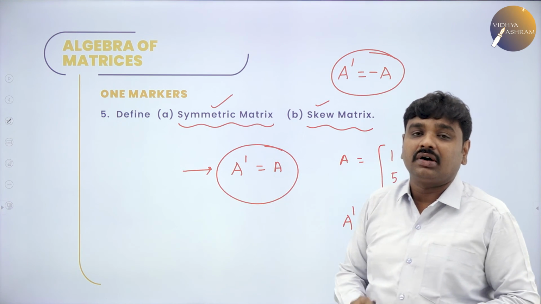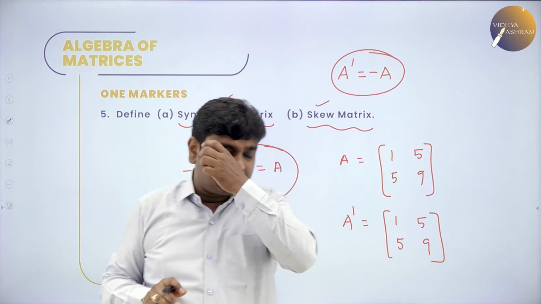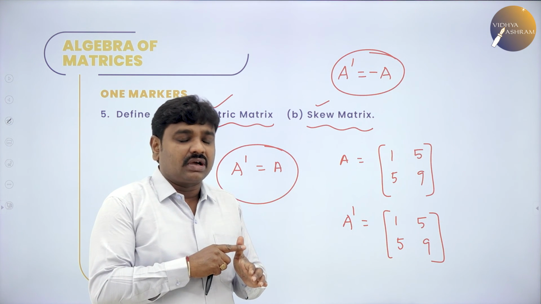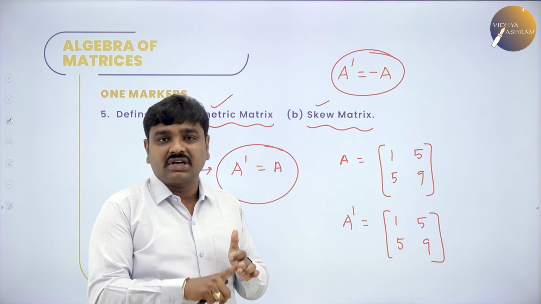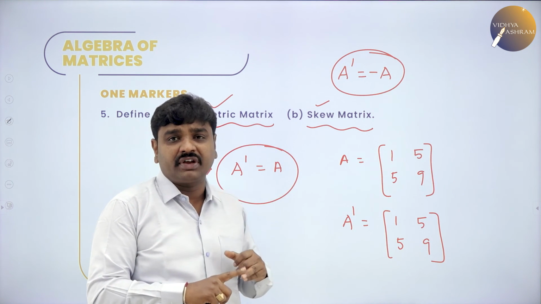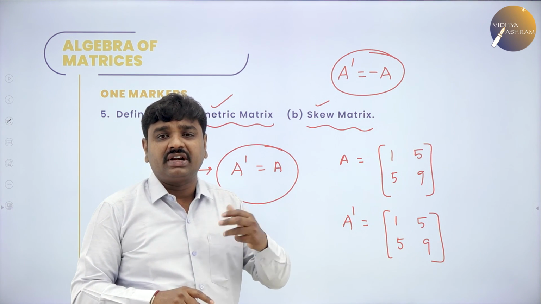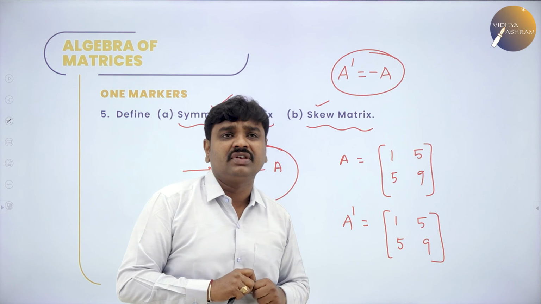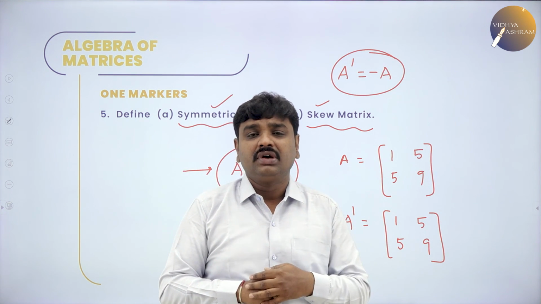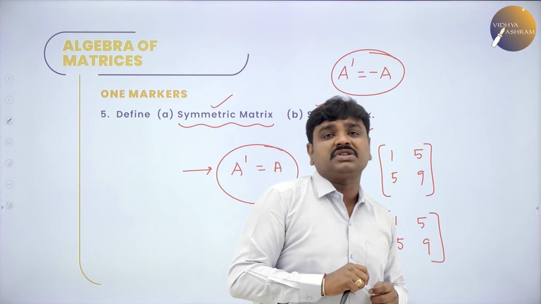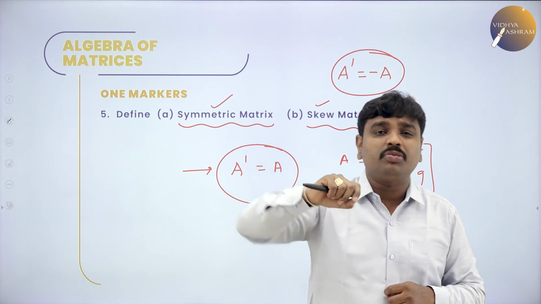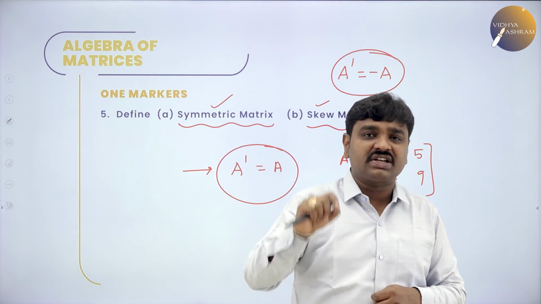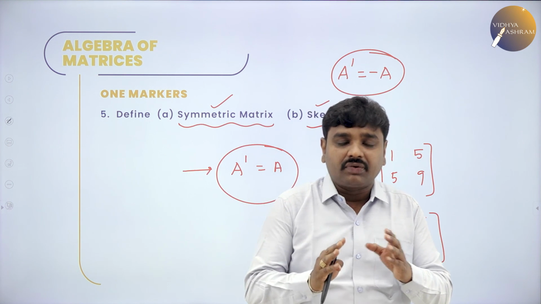So by now we have covered all the 1 markers. So now 1 mark questions we have done. What are the 1 mark questions we have studied? First I taught you depending on the order. Second I taught you construction of matrix. Third I taught you definitions, and in today's class we added identity matrix, symmetric and skew symmetric. In between we studied transpose of a matrix. What is transpose of a matrix? Matrix obtained by interchanging rows to columns. And what is symmetric matrix? A square matrix A is said to be symmetric if A dash is equal to A, means transpose should be itself. What is skew symmetric? Transpose should be negative of itself. If A dash is minus A, skew symmetric. If A dash is A, symmetric. So now we covered 1 markers.